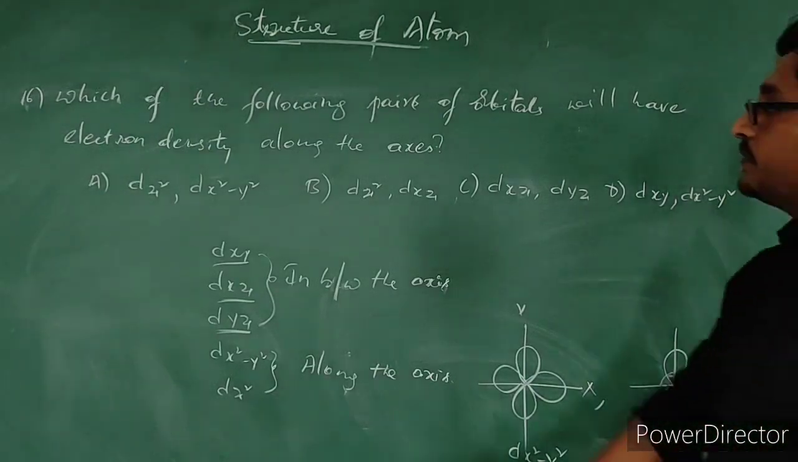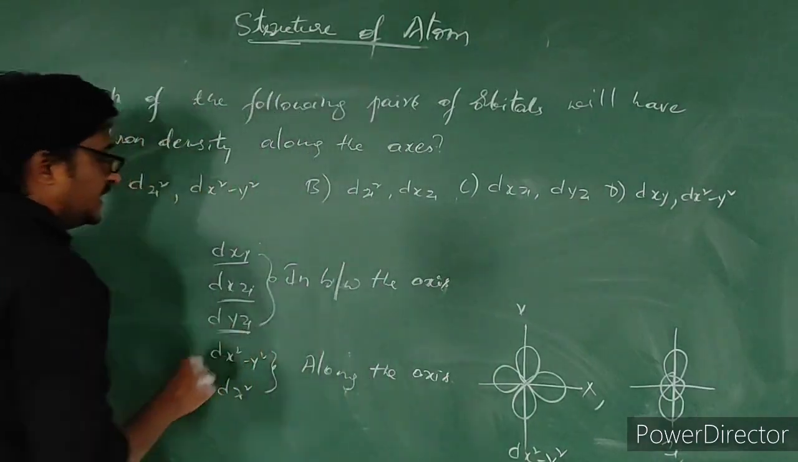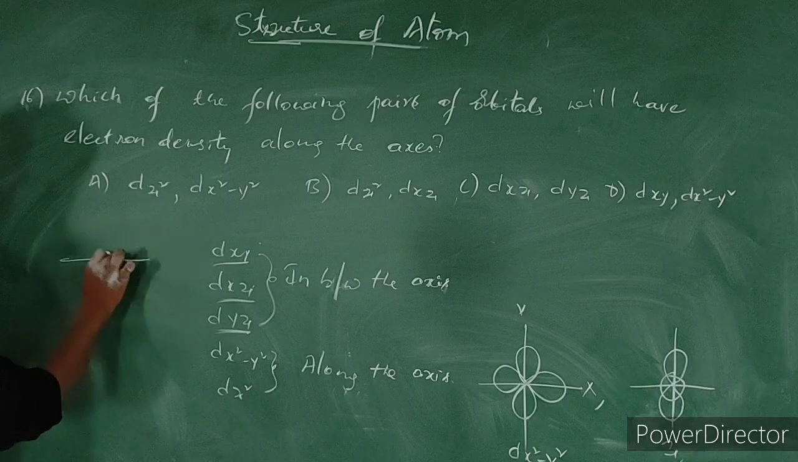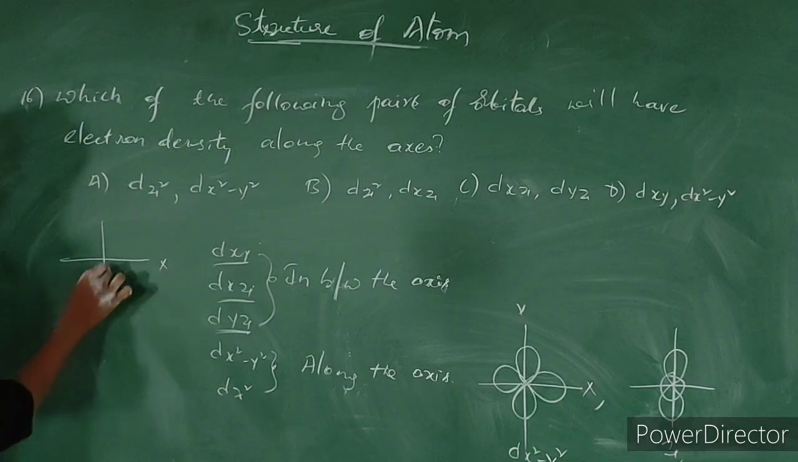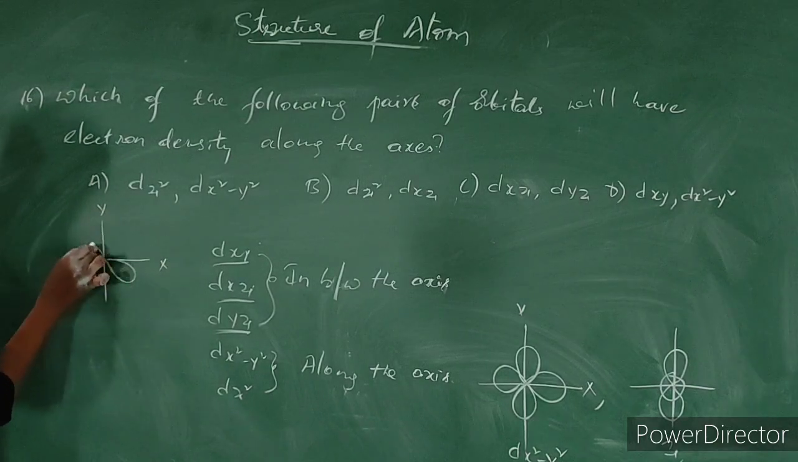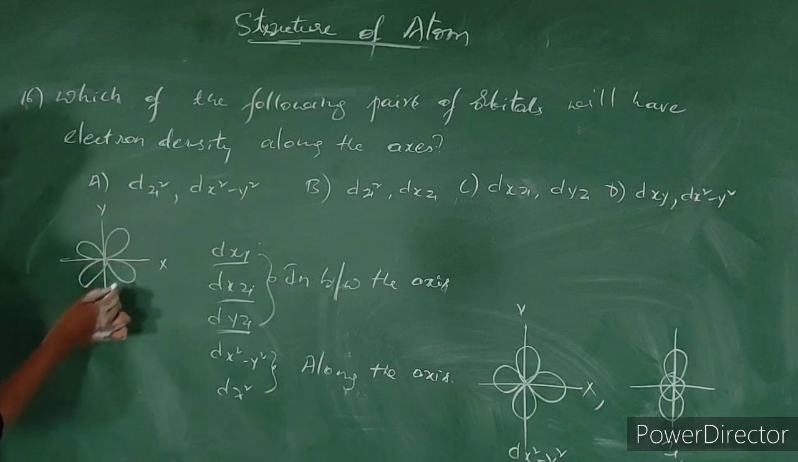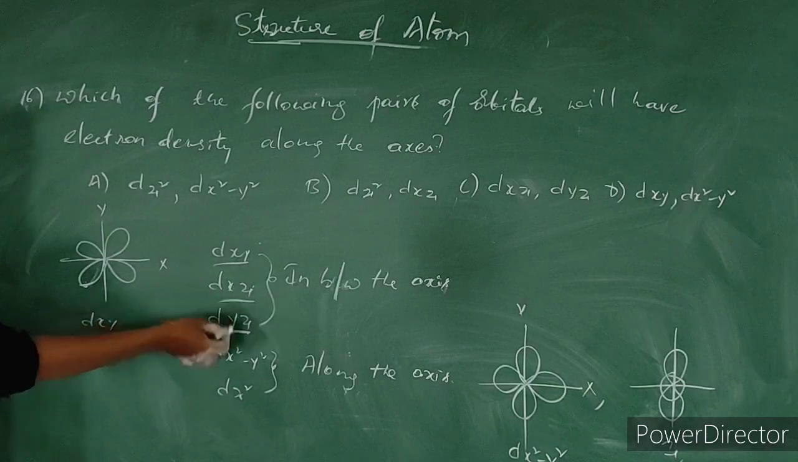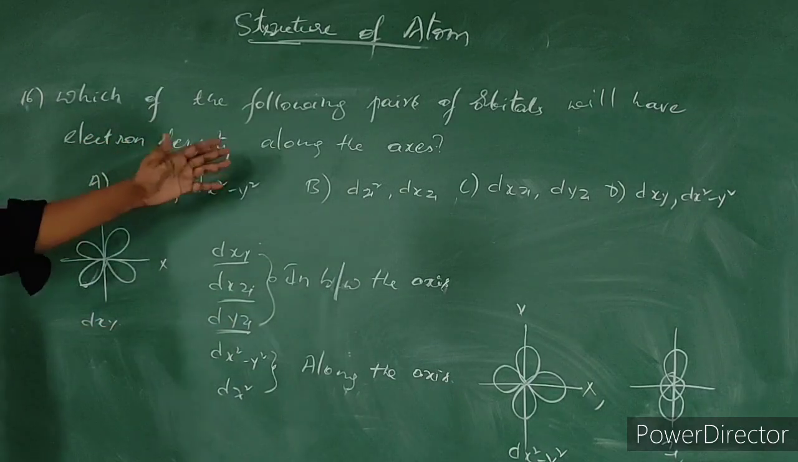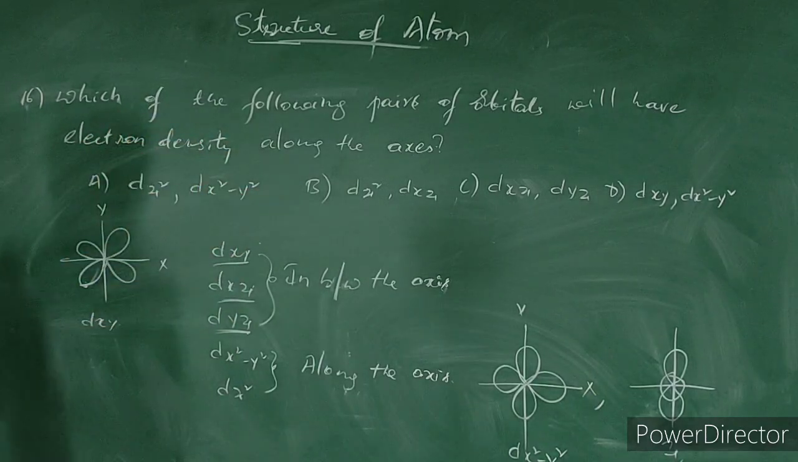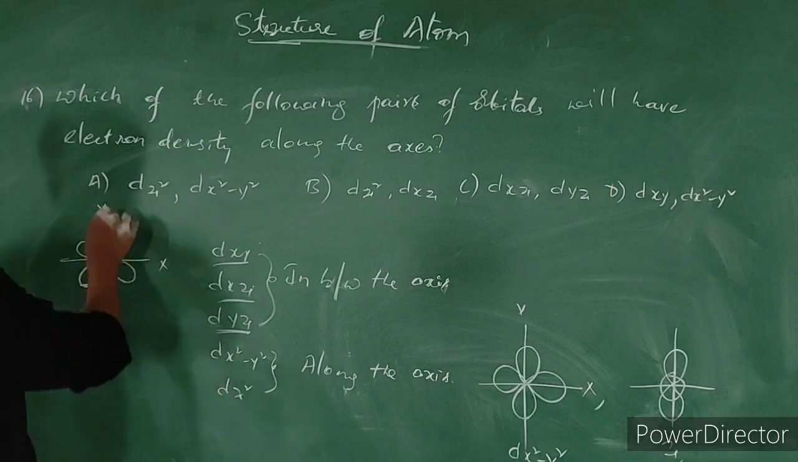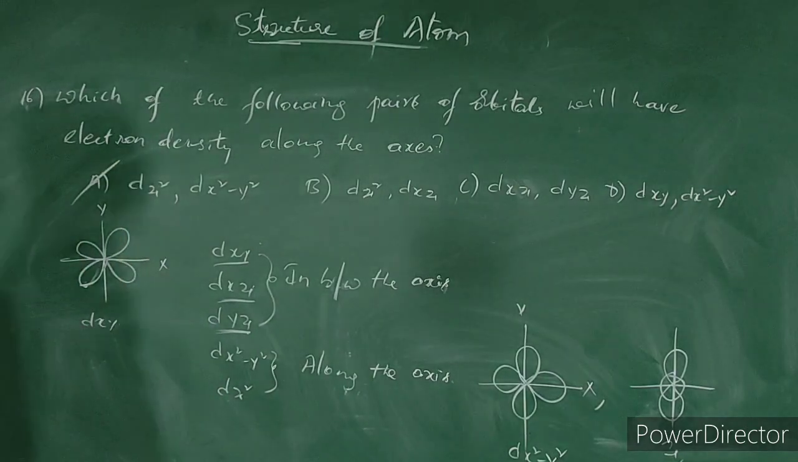But in case of dxy, dxz and dyz, they will be present in between the axis. For example, if you consider dxy, x and this is y, they are present in between the axis. In the same way, dxz, dyz. So in the question, he is asking which pair of orbitals will have electron density along the axis. They are nothing but dx square minus y square and dz square. Option A will be the answer. Please take that.